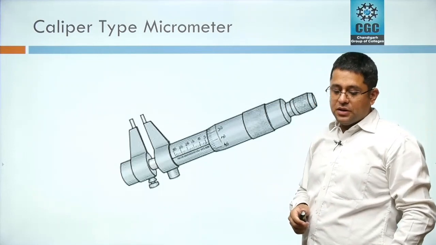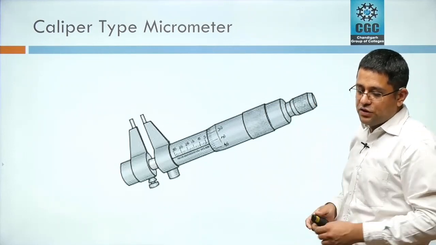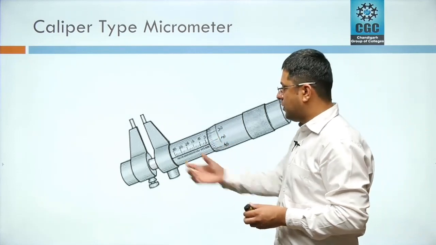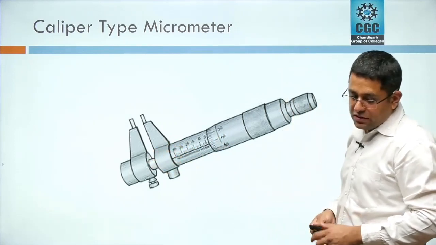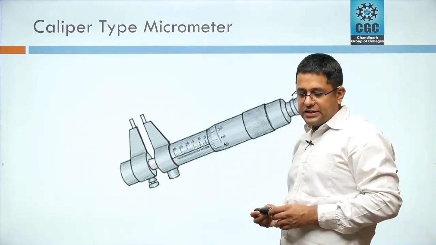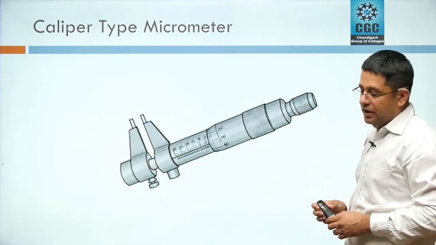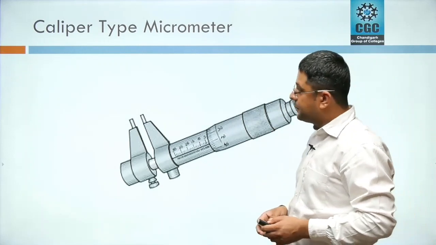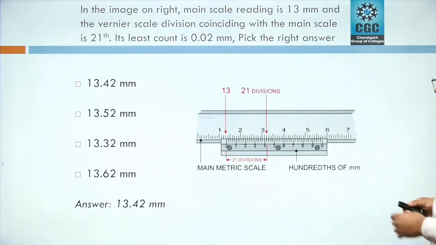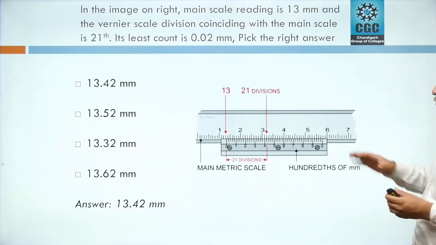A caliper type inside micrometer has measuring jaws similar to those found on a dial caliper or vernier caliper. The jaws are inserted into the spaces to be measured and adjusted by turning the thimble or retract spanner. That's it. This is all about the micrometer. This is the answer to the question which I had shown you regarding a micrometer. So you have to find that answer.